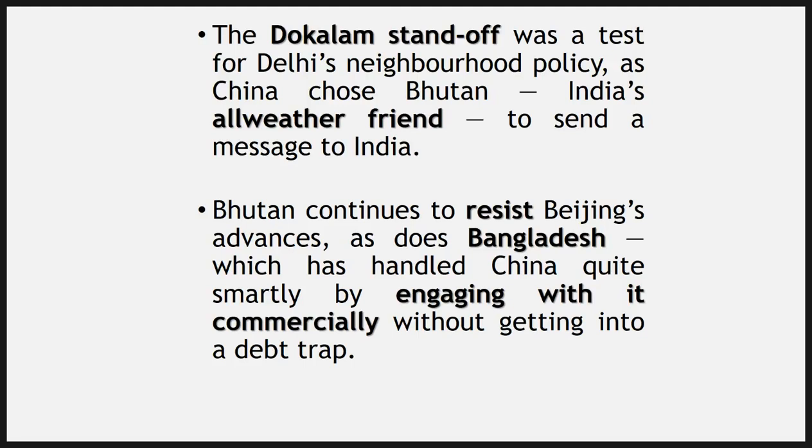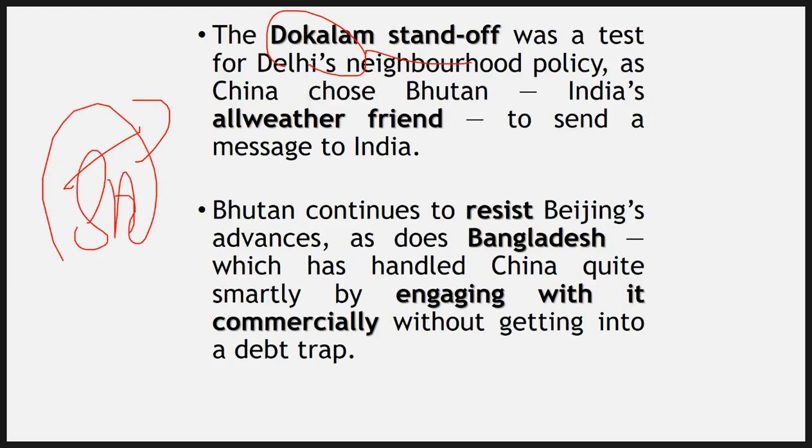Now we also saw Doklam. Doklam was an issue between China and Bhutan, but Bhutan is our all-weather friend. We have this friendship treaty with Bhutan, so we cannot leave Bhutan alone. So we stepped in, and via this Doklam standoff, China was trying to send us a clear signal that if you are thinking that the South Asian region is completely yours, then that's not right.